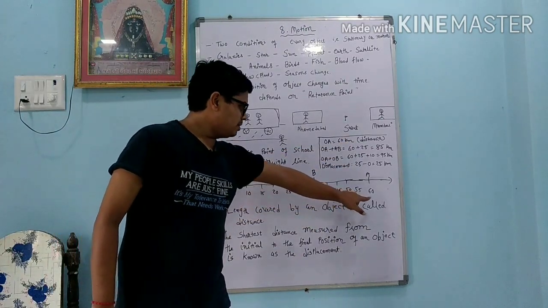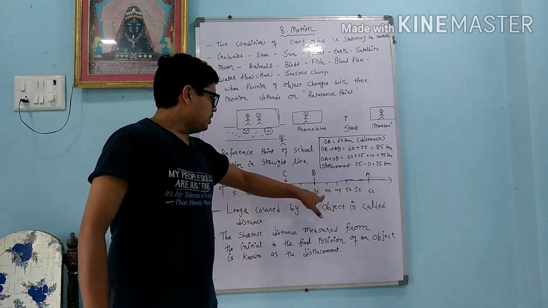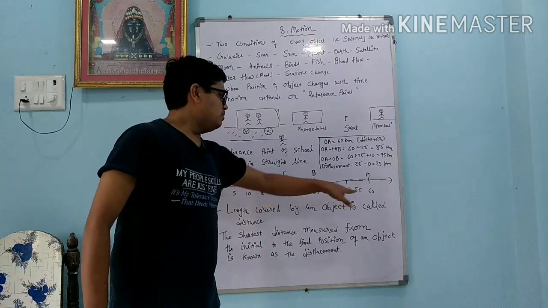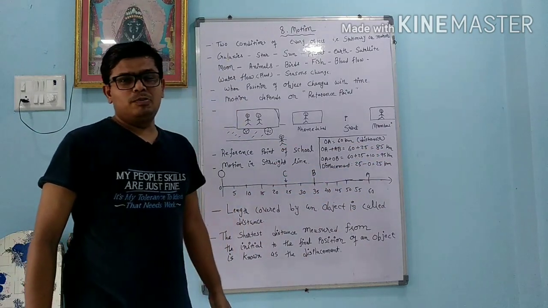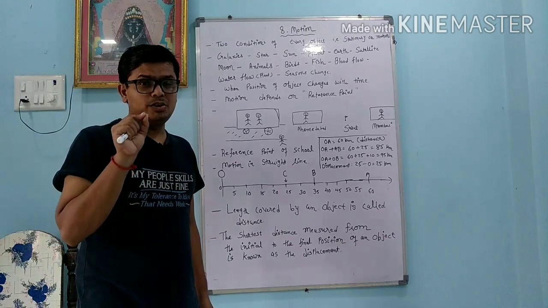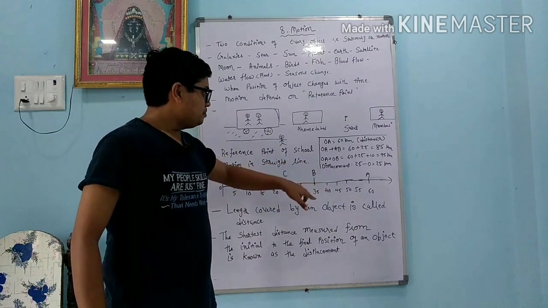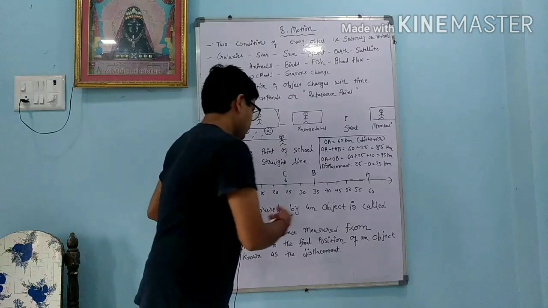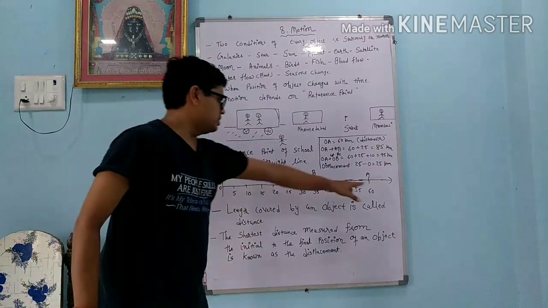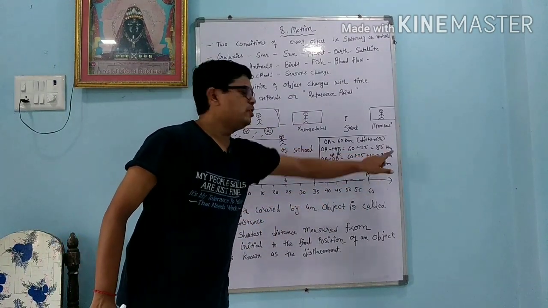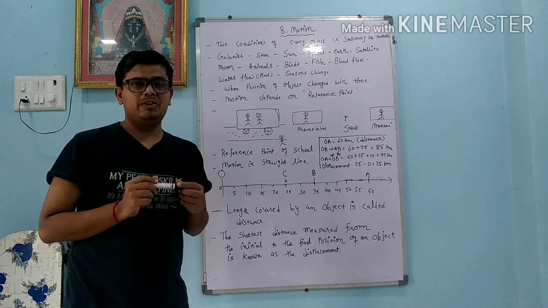After that the same person goes from A to B position. So 60 plus 25, to reach B we have to spend another 25 kilometers. So 60 plus 25 means 85 kilometers. Students, take care that we are discussing distance. Now the same person goes from B to C. Initially 60 kilometers, then 25 kilometers, then 10 kilometers. So it is 95 kilometers. So always remember that distance means the total length covered by an object.